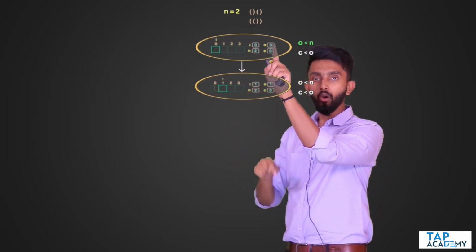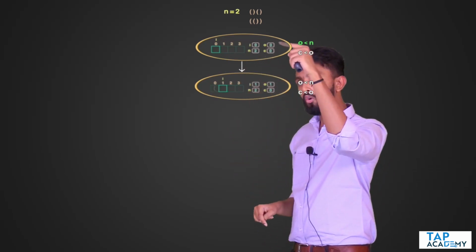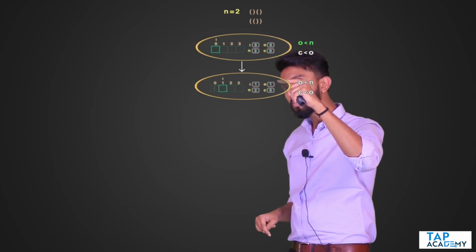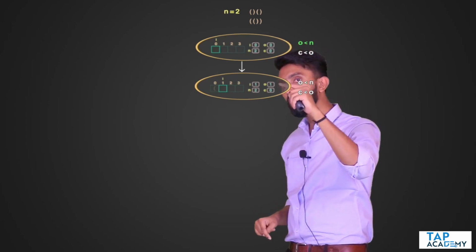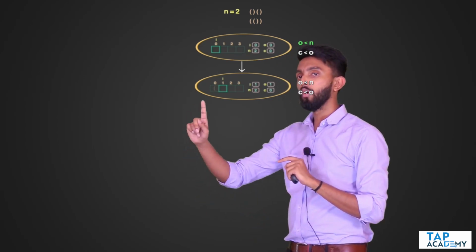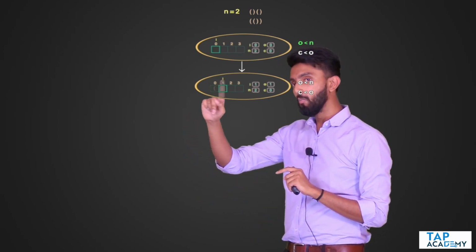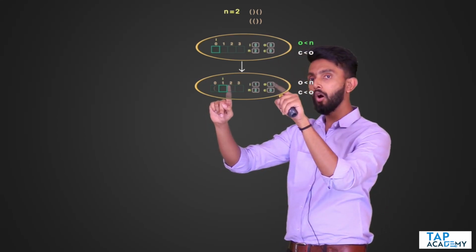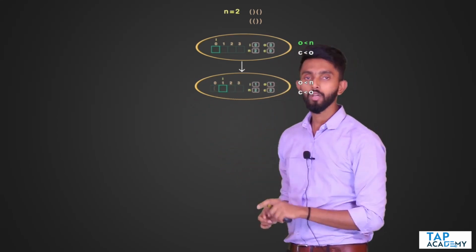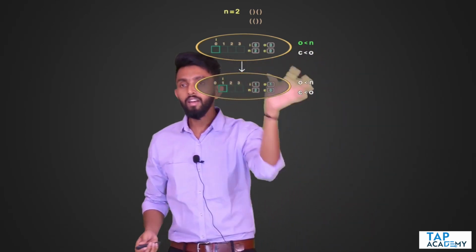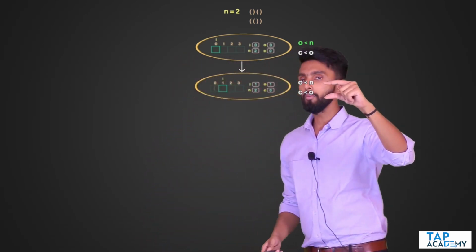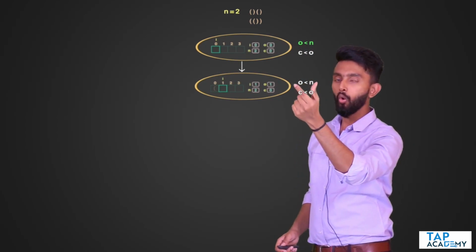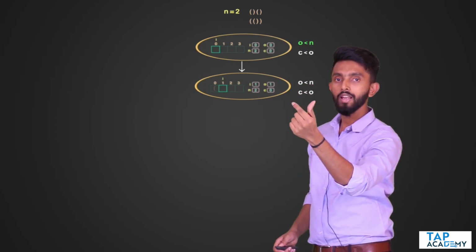Next, you have put an opening bracket. O is there to keep the count of opening brackets, and you can clearly see O has become 1. O plus 1 I have sent. So I inserted an opening bracket, moved i one step forward, and incremented the count of O. I hope you are able to follow. Again, whenever you call, two conditions will be there. Can opening be put? Can closing be put? Opening condition is O less than n, closing condition is C less than O.